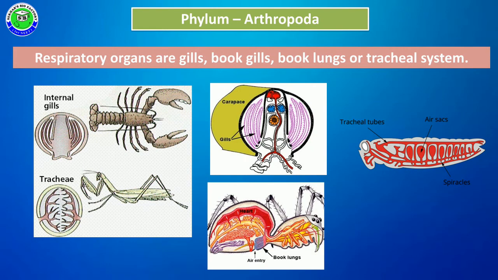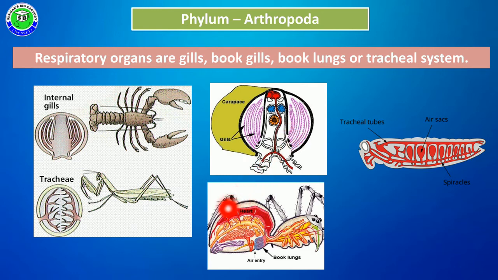These members have a respiratory system. Especially, gills, book lungs, and the tracheal system act as respiratory organs for the exchange of gases. These are the internal gills, and some gills appear like book pages, called book gills.